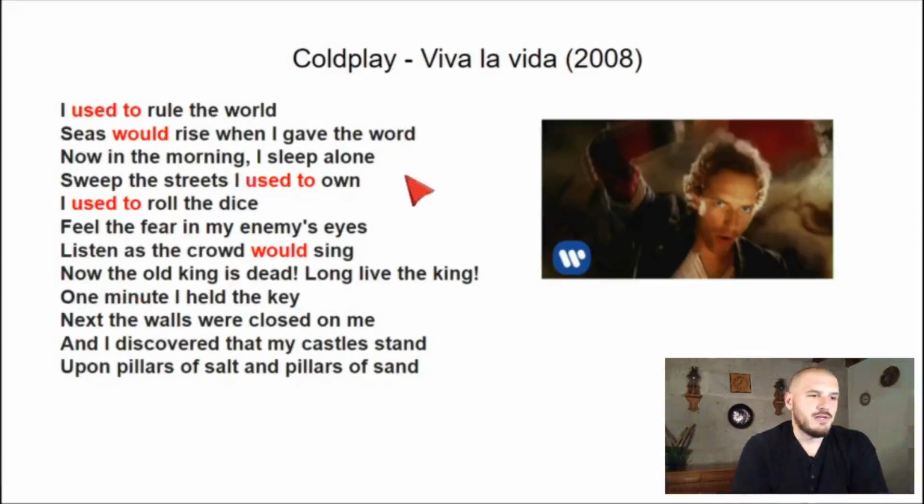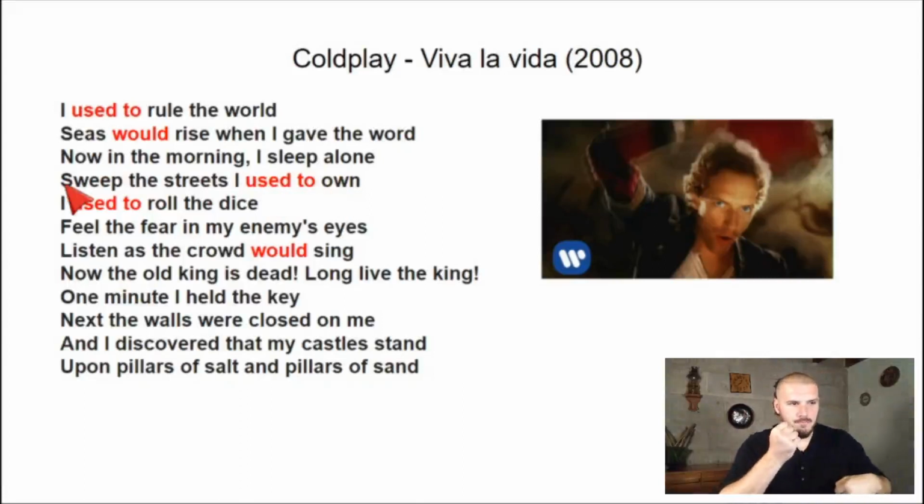Now in the morning I sleep alone. Ahora en la mañana yo duermo solo. Sweep the streets I used to own. Yo estoy barriendo o barreo, no sé. Estoy barriendo las calles que yo solía poseer, que solían ser mías, ¿no? Estaba dominando todo, estaba encima de todo y ahora ya no.